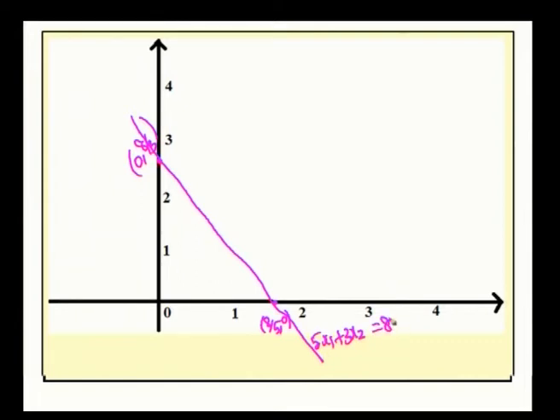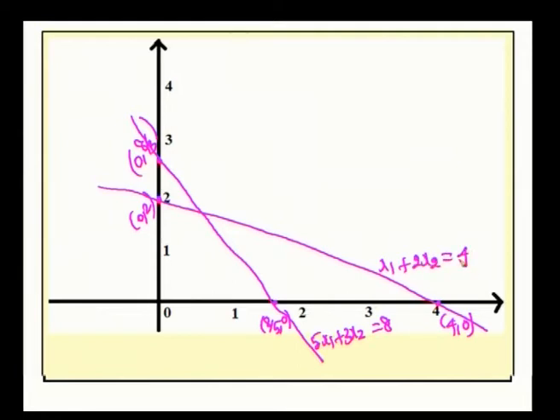Now, the next points are the point 4, 0 and the point 0, 2. By joining these 2 points, 4, 0 and 0, 2, we get the line x1 plus 2x2 equal to 4. So, we draw the lines 5x1 plus 3x2 equal to 8 and x1 plus 2x2 equal to 4 in the graph, and we will get these 2 lines.